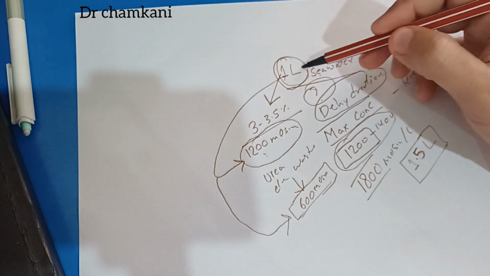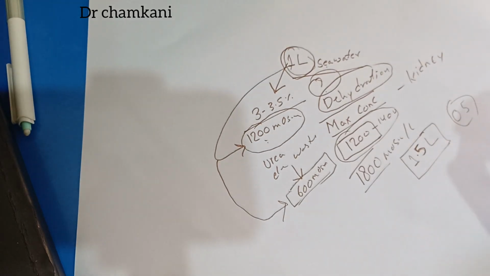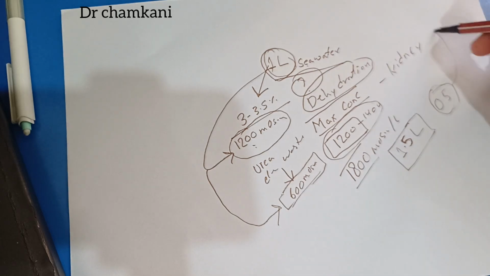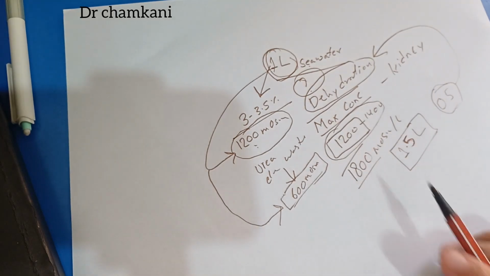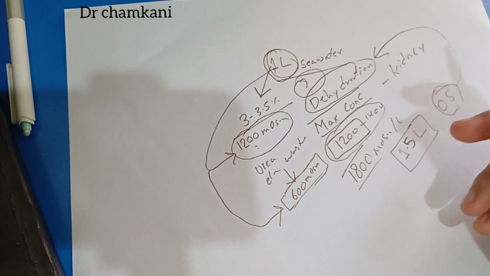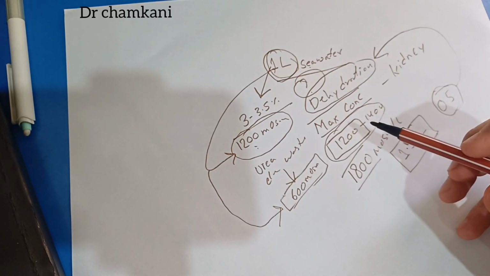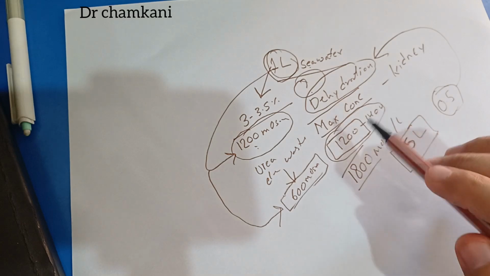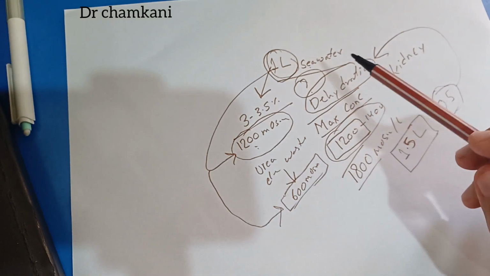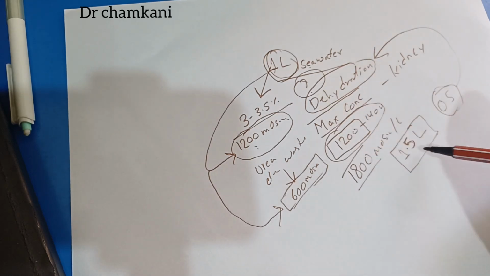Now 1 liter of water is coming in, but the remaining 0.5 liter of water is going out from the body. When this continuously goes out of the body, it leads to dehydration. So why does dehydration occur? Because the maximum concentrating ability of the kidney, and therefore the minimum urine formation, comes into play. The kidney can concentrate urine to around 1200 milliosmol, and the minimum amount of water required to excrete it is around 0.5 liter.